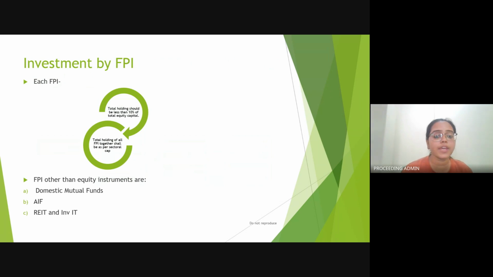That is, each FPI should hold less than 10% of the total equity capital. That is, an individual FPI cannot hold more than 10% of the total equity capital of that company, and the aggregate holding of all the FPIs together shall be as per the sectoral cap which has been provided under these rules.